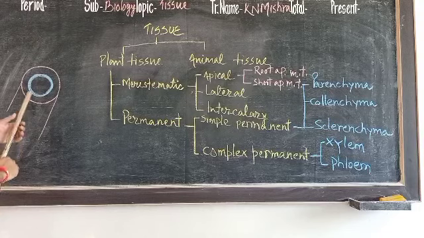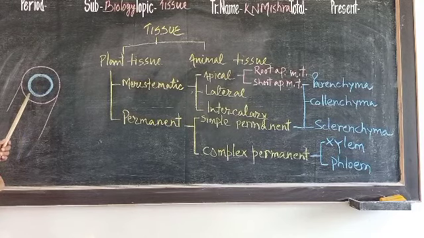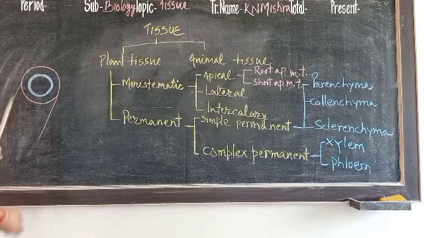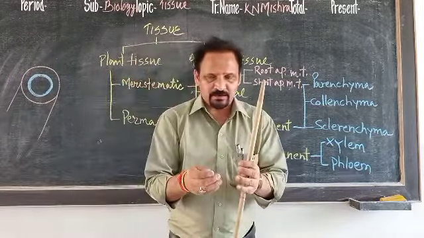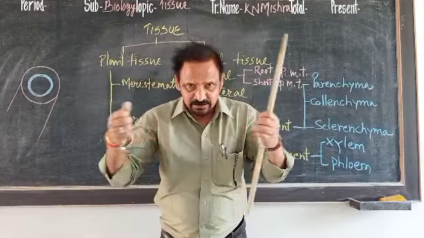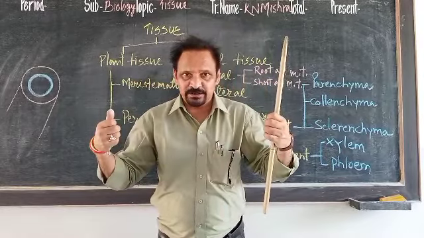So students, if there is division in this lateral meristematic tissue, then what happens? The stem of that plant increases its width.